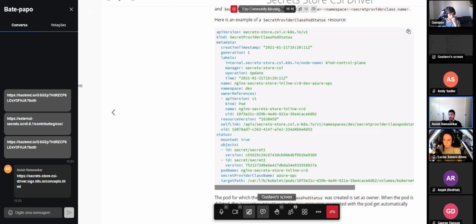This was the basic functionality, and then once we had it, quite a few users reached out and said, "Hey, we also want to sync as Kubernetes secret," because they were trying to get certificates from external secret stores, and they wanted to consume that through Kubernetes secret with Ingress controllers. Because of that, in addition to the default mount, we also implemented sync as Kubernetes secret.